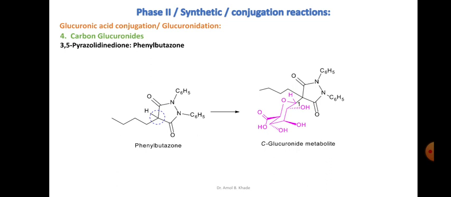And then finally the carbon glucuronide, for example in 3,5-pyrazolidinedione we have a drug phenylbutazone. So you can see here the phenylbutazone.